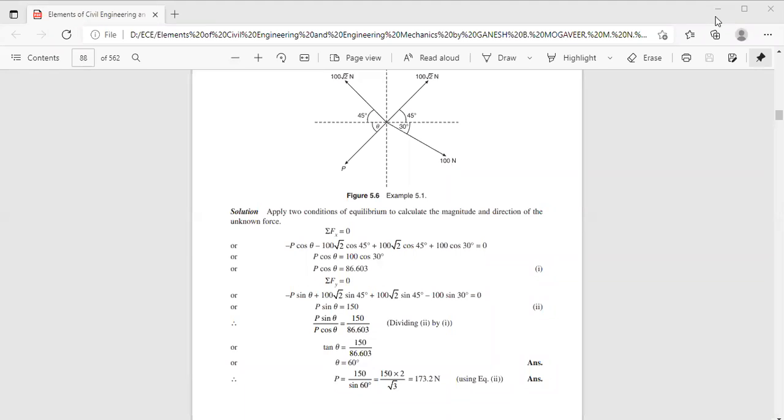Any doubts? Anybody? Hello? Anyone is having any doubts regarding free body diagram or any other concept? No, sir. Am I audible or not? Audible, sir. Next one, next problem. Hello?